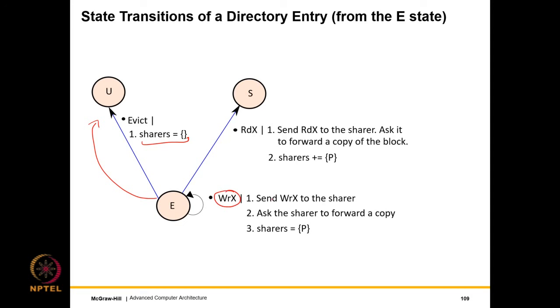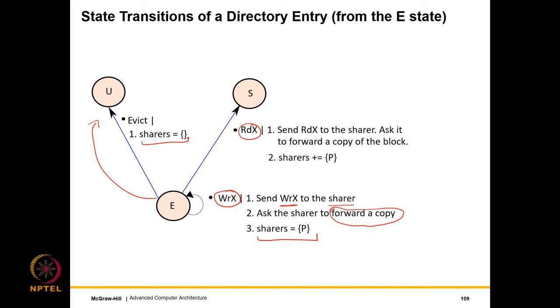If we receive a write miss, then we still remain in the exclusive state. So we send a write miss to the only sharer that has a copy. It forwards its modified copy to the requesting cache, and the set of sharers is set equal to P because only one cache can have write access to the block.